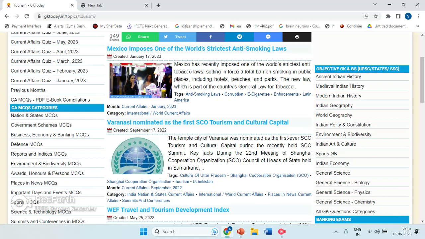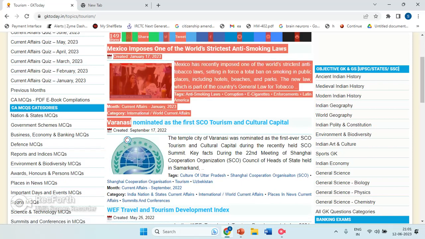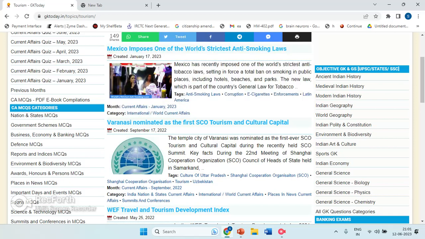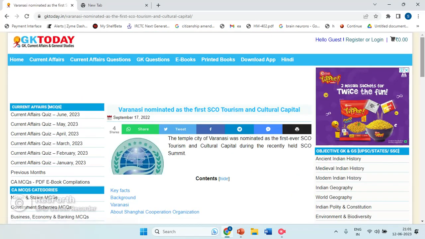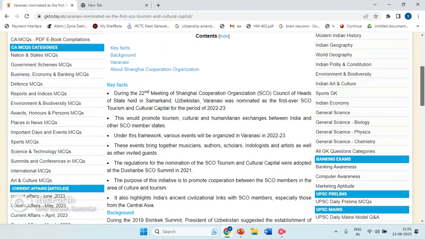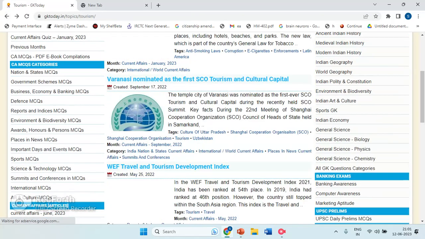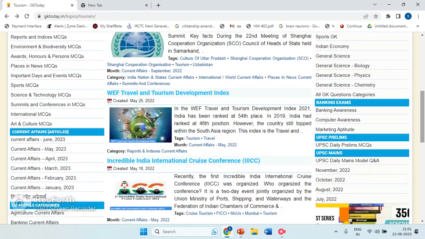Mexico imposes one of the strictest anti-smoking laws. Varanasi nominated as first SCO. So what is SCO? Shanghai Cooperation Organization, Tourism and Cultural Capital. So this is generally a topic, a question that you may get in the upcoming examination or any future examination. You can read it. You need not read the entire thing, but you can go and select data, right?